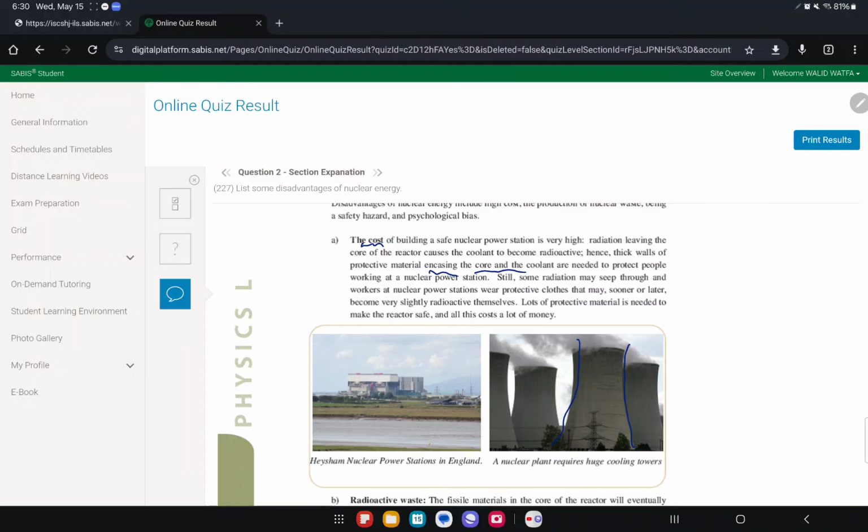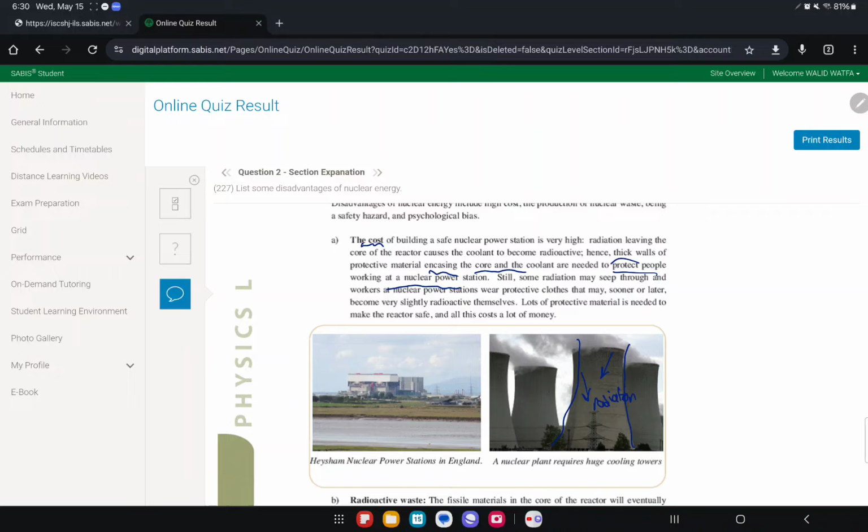To encase the core, to protect the people working at the nuclear power station, because there is radiation inside here. Whenever you have anything nuclear, that means there's radiation, and radiation is very deadly. So they need thick walls, so they have to pay a lot of money to produce those thick walls.